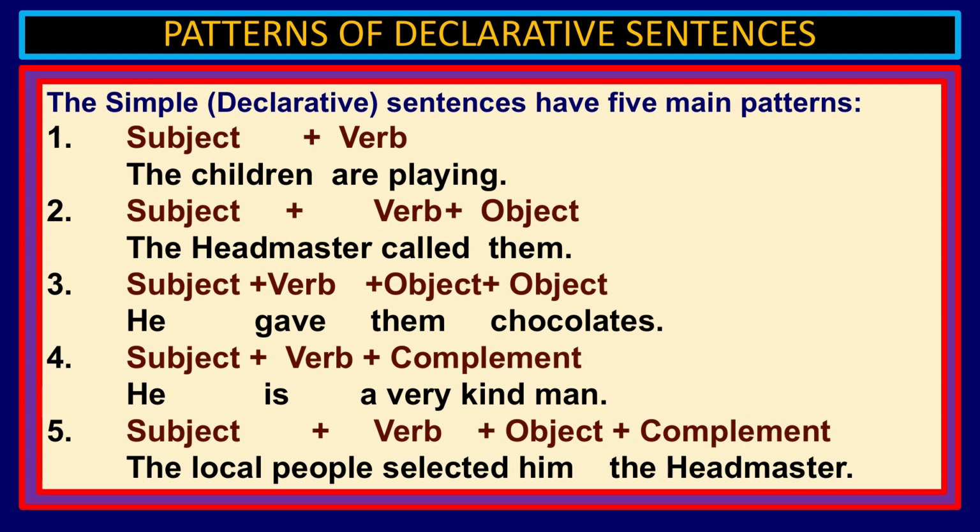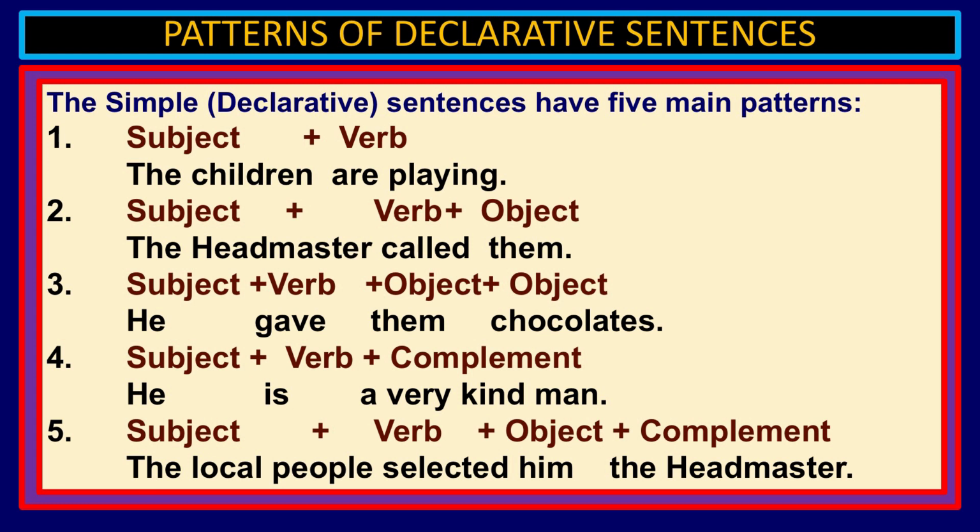And the last one, there is another structure, subject plus verb plus object plus complement, means the local people selected him the headmaster. The local people, that is the subject, selected is the verb. Select, elect, nominate, choose, these are verbs. In these verbs they actually need this type of structure, right. So, him is the object and the headmaster is complement. If you say the local people selected him, then you cannot say that this is a sentence. So, the local people selected him, what, the headmaster, right, and that is complement.